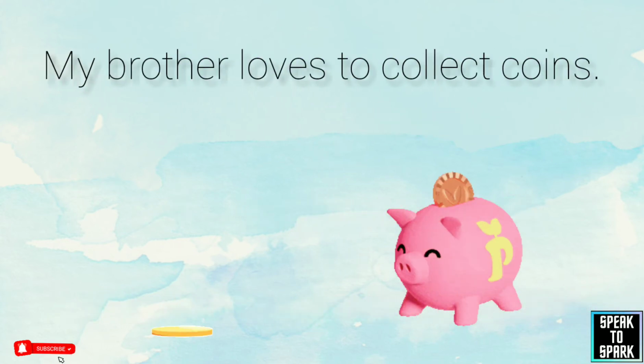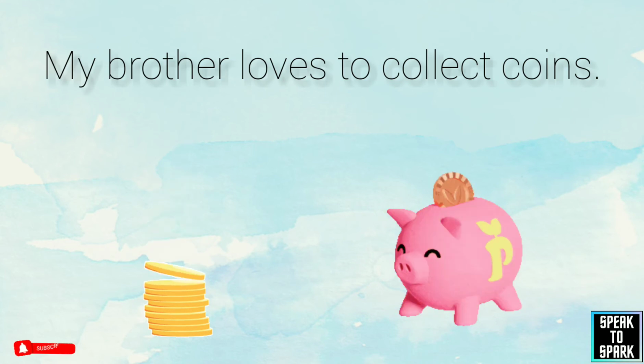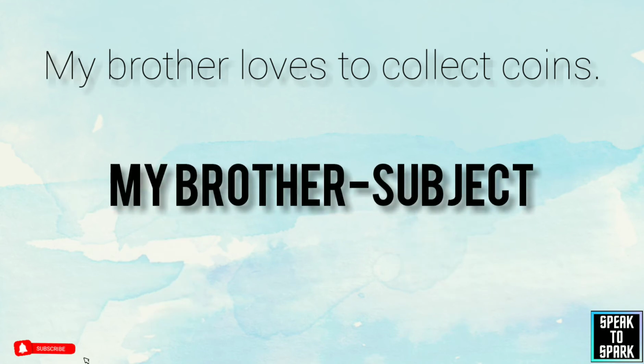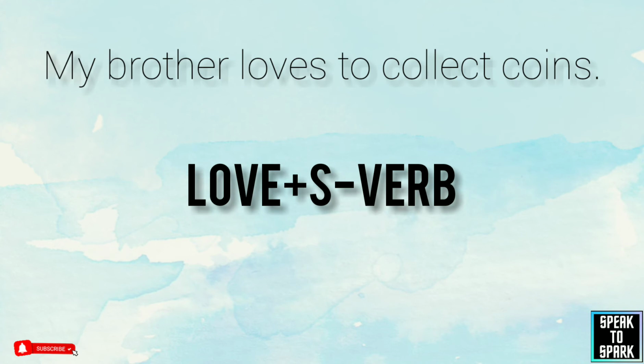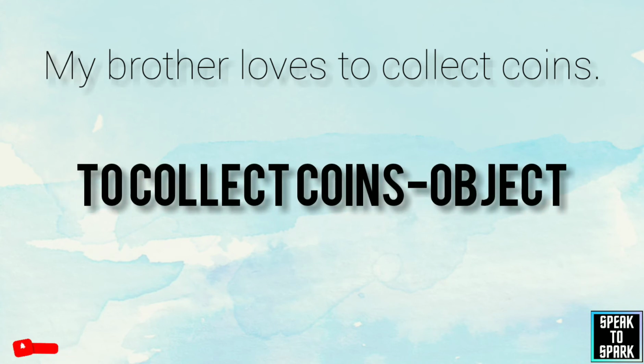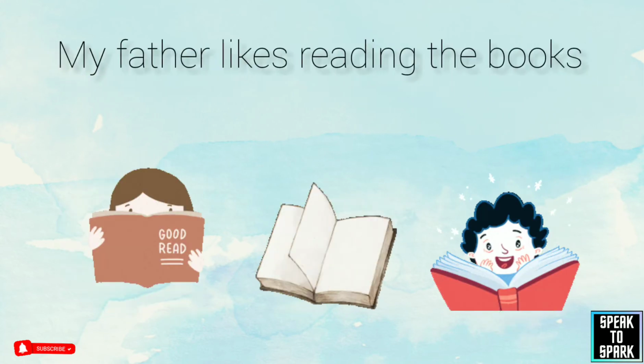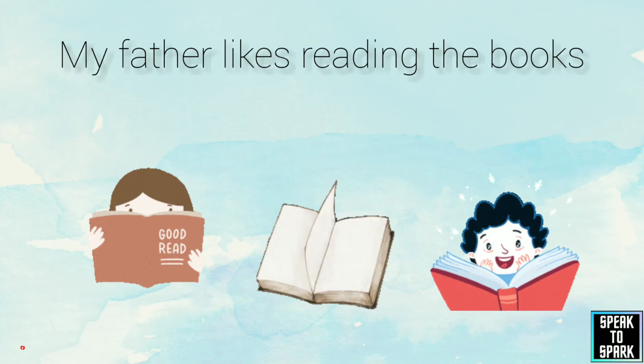Second sentence: my brother loves to collect coins. My brother is the subject, loves, love plus S, is the verb, and to collect coins is the object. Mehtab loves gardening. My father likes reading books.